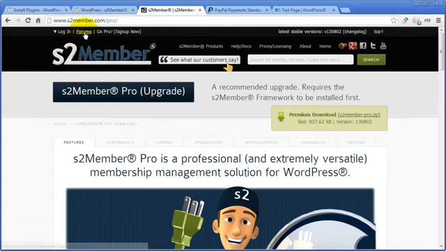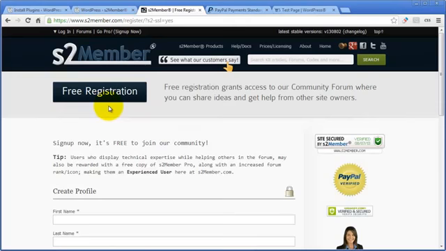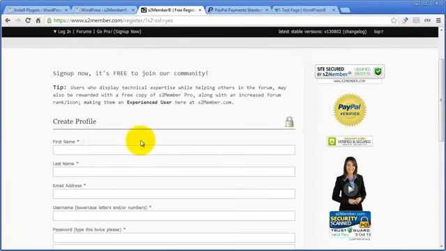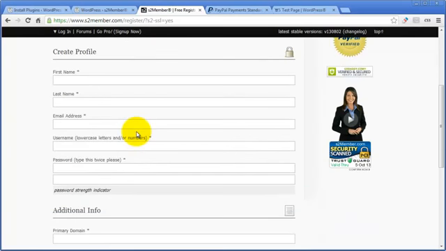Also, a little tip here, at s2member.com, click on the link that says forums right there, and that will bring you to this free registration page. I really suggest that you get an account here. There are like 50,000 forum posts here where people have written in asking questions over the last couple of years, ranging from every skill level you can think of, and S2Member staff members have replied back in one way or another. Really nice to have that information.